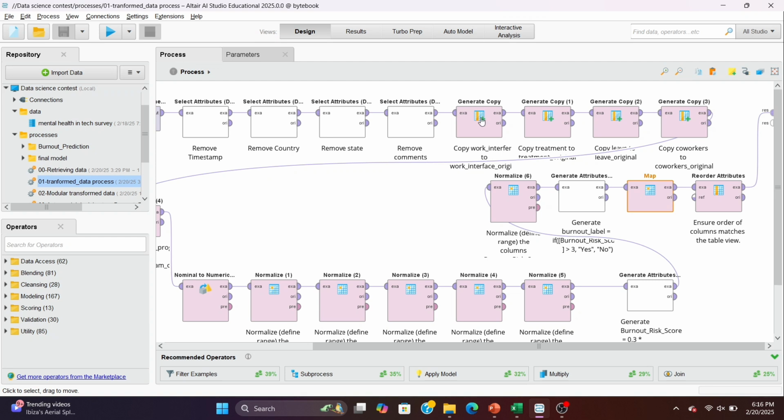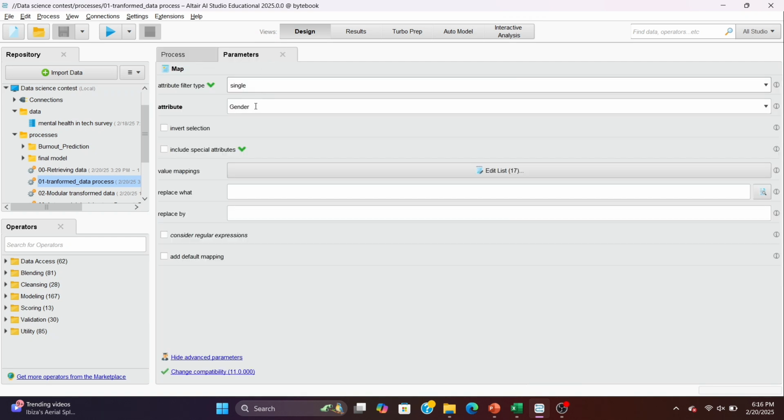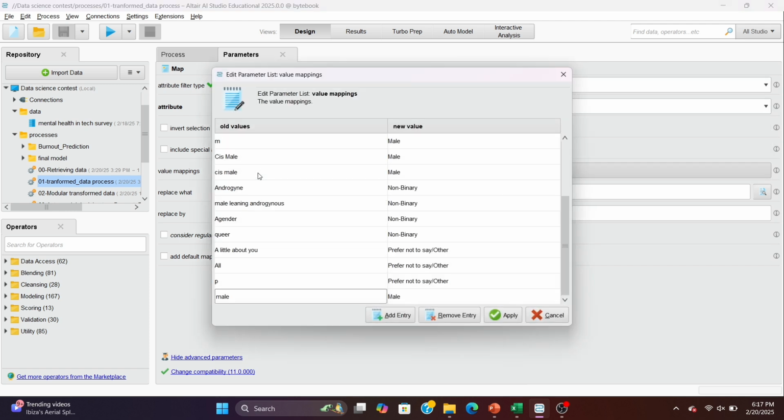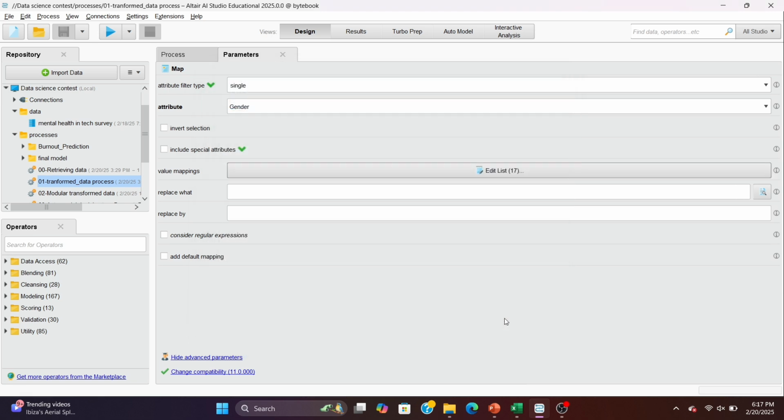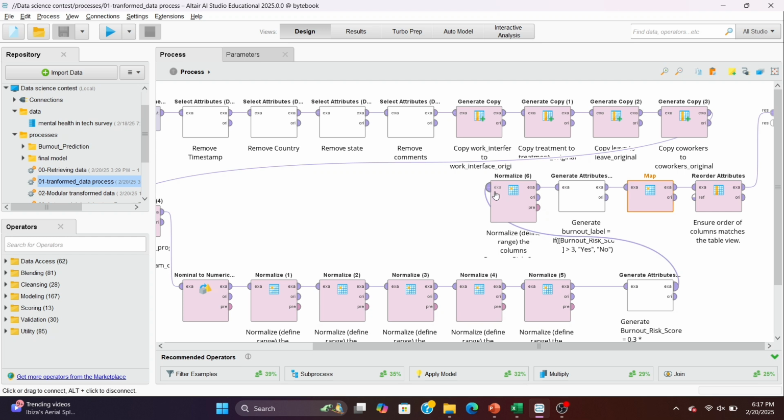Clicking on the map operator and going to parameters, we can see that we selected a single attribute, gender. The value mappings list shows that values representing female had several old names, so we replaced them with the single name female. We did the same for the rest of the attributes as well. This process ensures that the data is cleaner and ready for analysis.